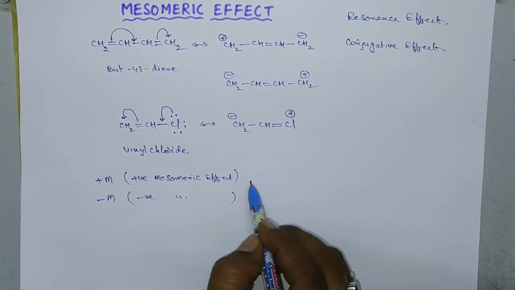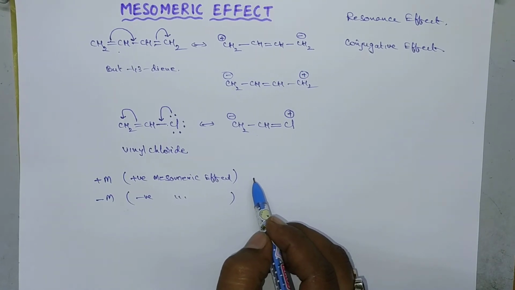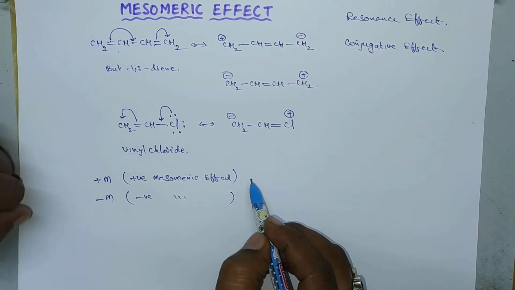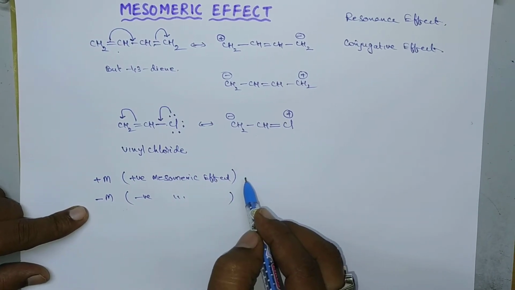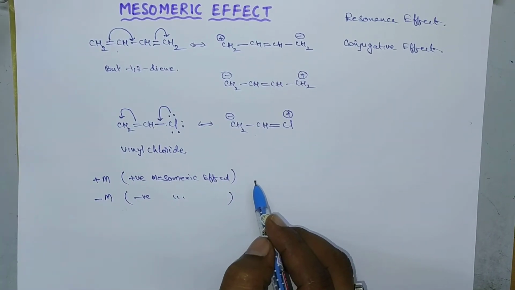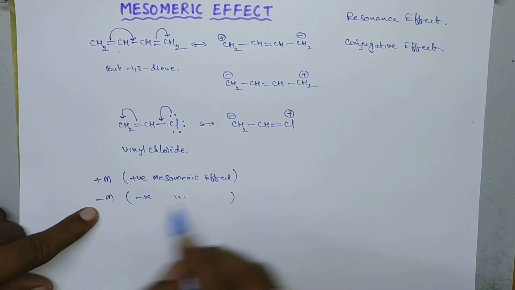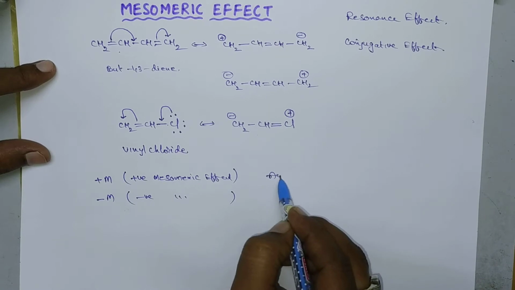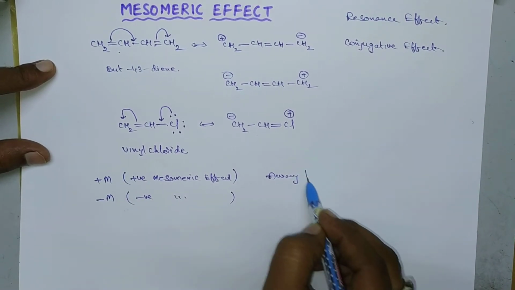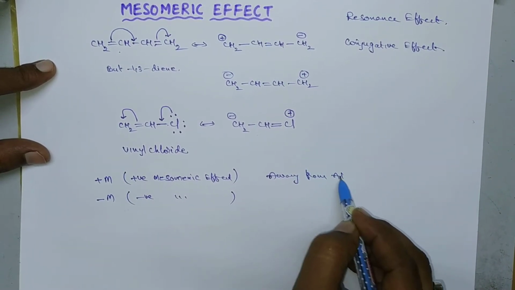Just like inductive effect, if the electrons are displaced towards an atom, that is called minus I effect in case of inductive effect. Here also, if the electrons are displaced towards an atom or group, that is called minus M effect. If the electrons are moving away from the atom or group, that is called plus M effect.